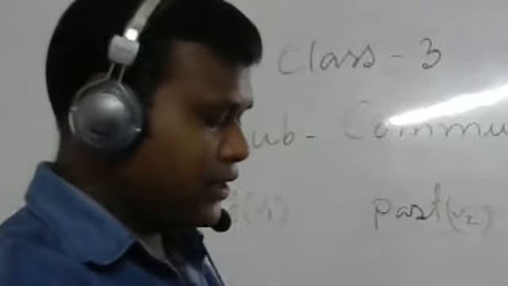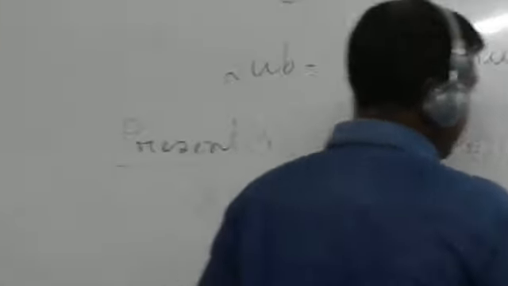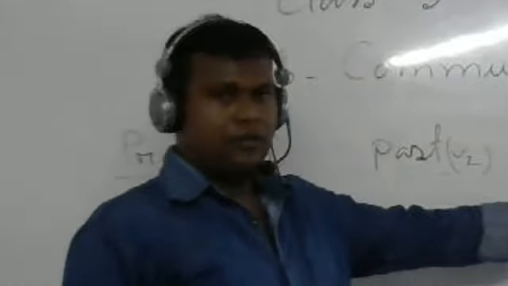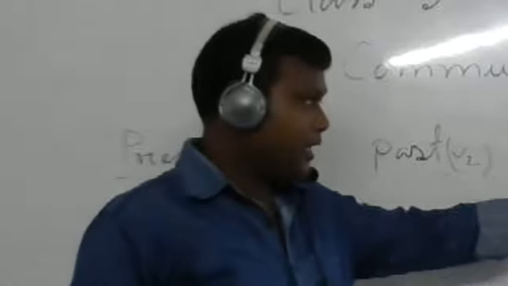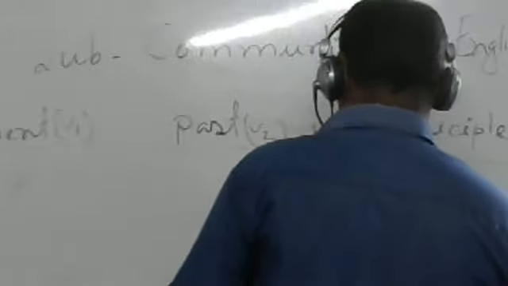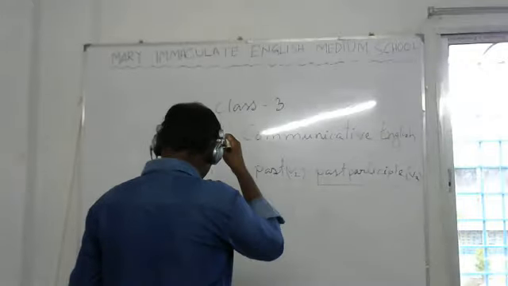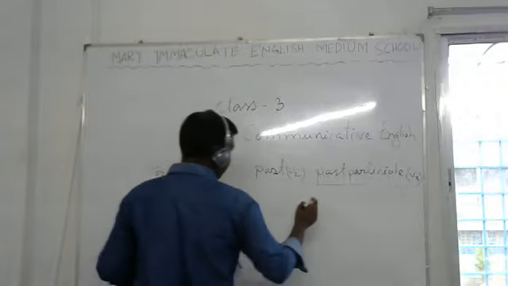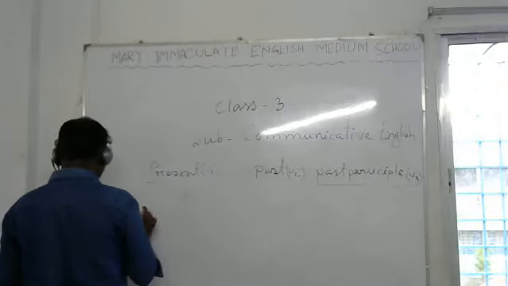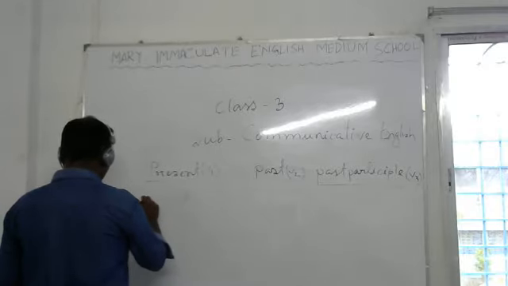This is participle. Participle, we will do it in the verb form. Present participle is given by adding ing. So first one you see, first one is given already. We will see the third one.